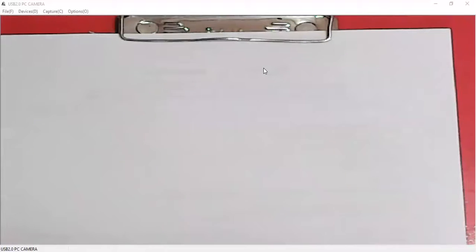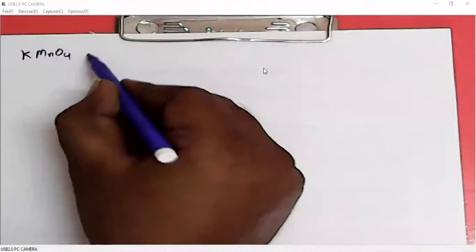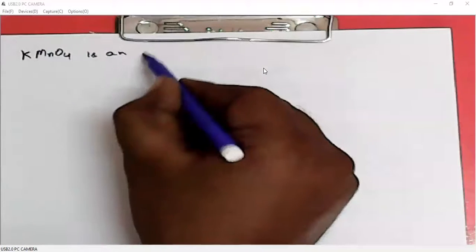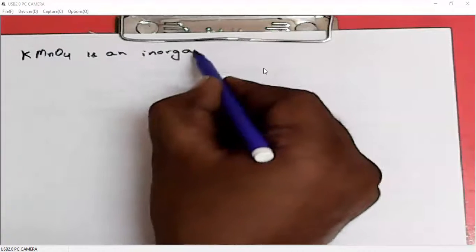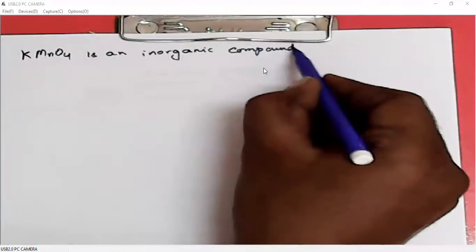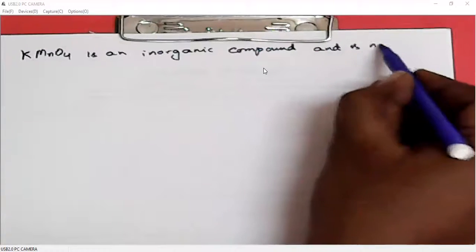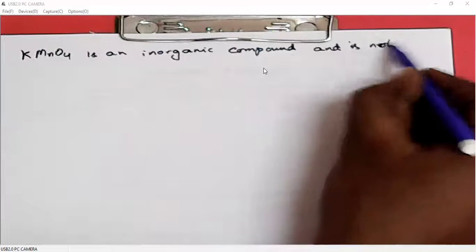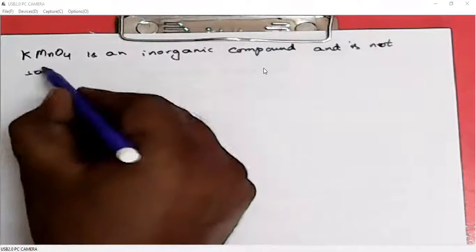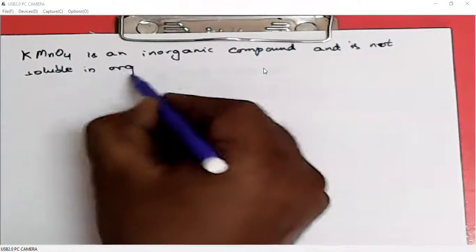KMnO4 is, of course, an inorganic compound and is not soluble in organic solvents.